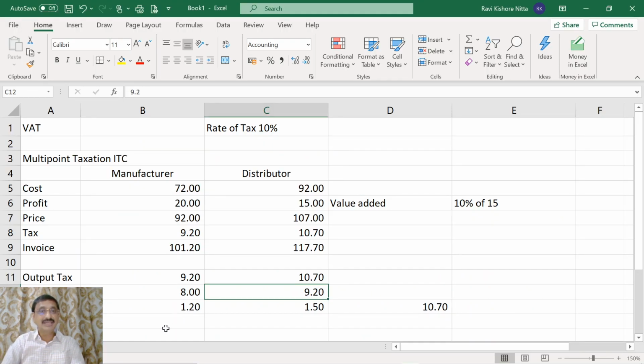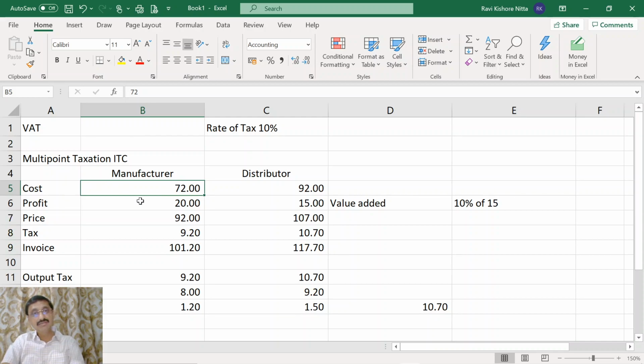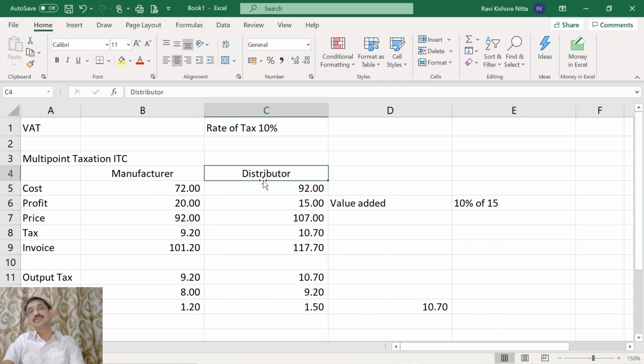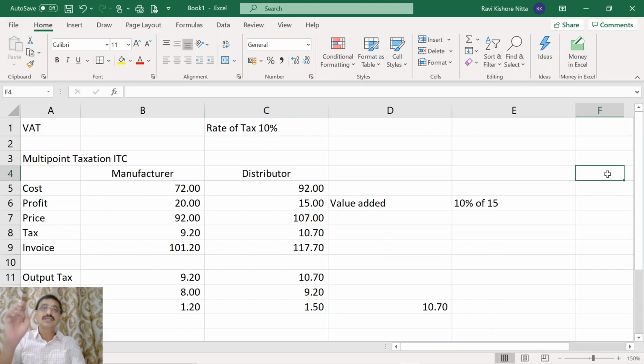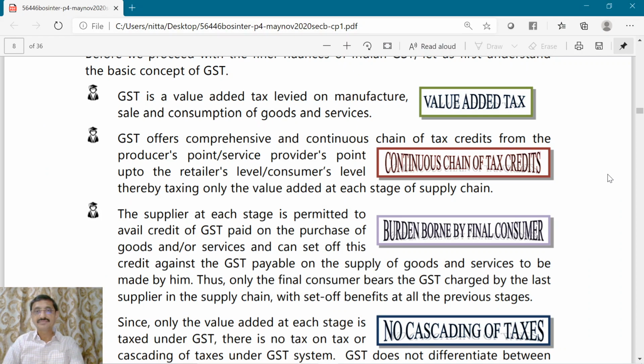The seller of the raw material transferred the burden to the manufacturer. Now, what did the manufacturer do? The manufacturer transferred the burden to the distributor. What will the distributor do? He will transfer the burden to the wholesaler. The wholesaler will transfer the burden to the retailer. The retailer will transfer the burden to the consumer, the ultimate person who will bear the indirect tax component.